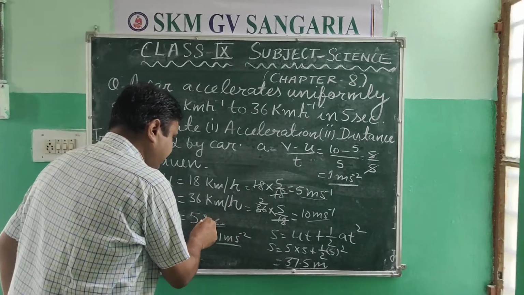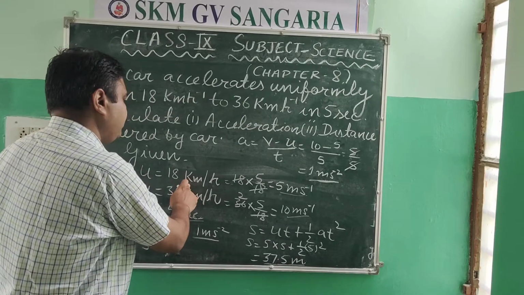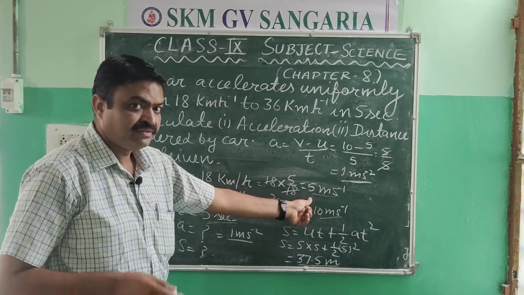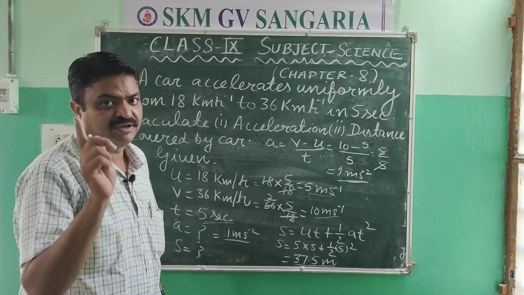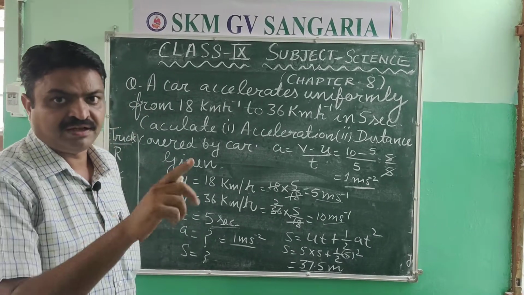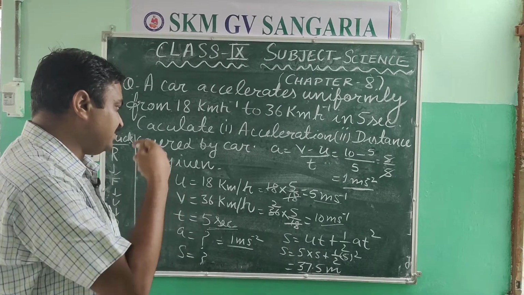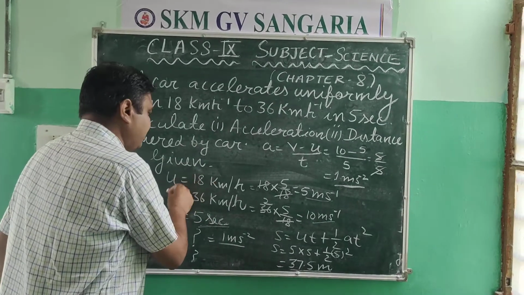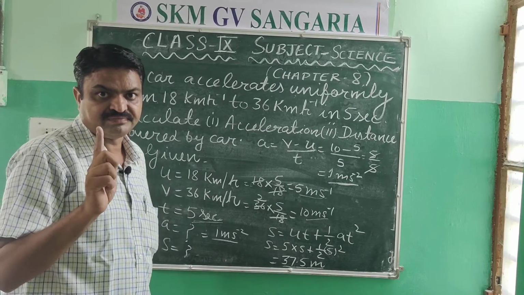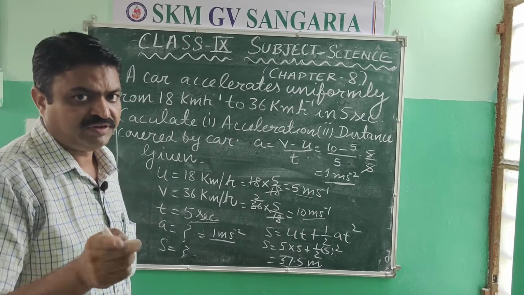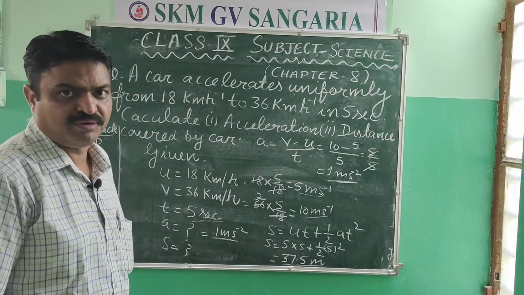If you convert kilometers per hour into meters per second, then your answer will be correct. Otherwise, you will get the wrong answer. So you should be careful in the conversion of units, whether it is needed or not. After this, we will solve another problem.